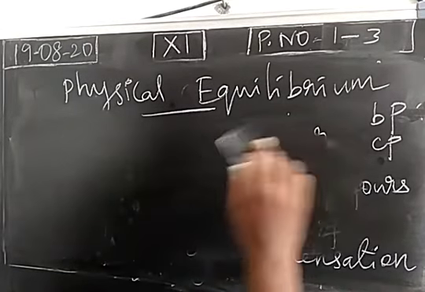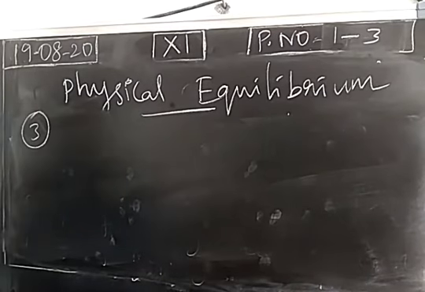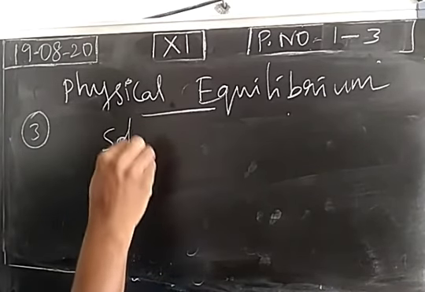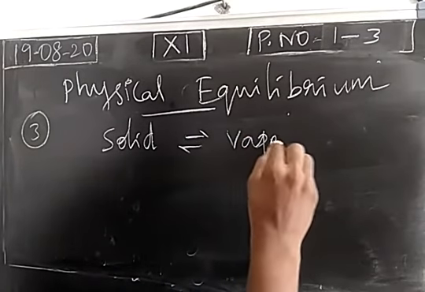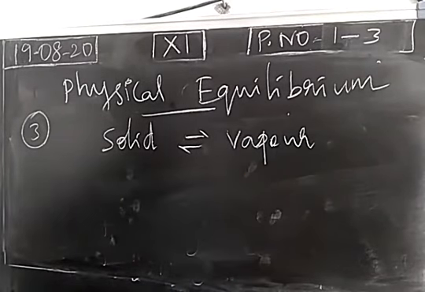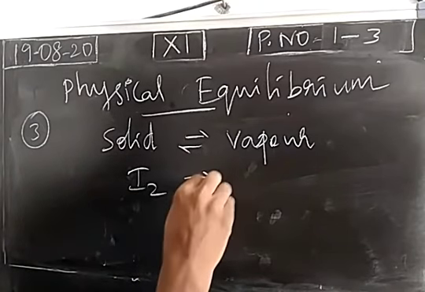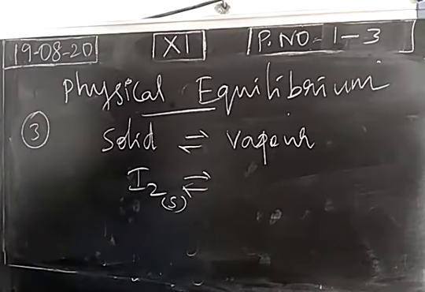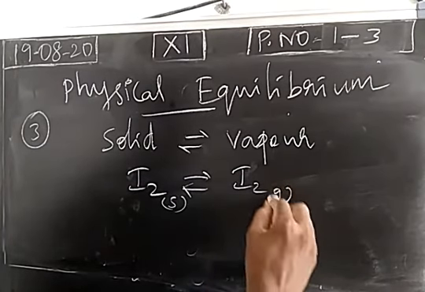Third one: some substances can be directly converted from solid into vapor. The process is called the sublimation process, right? For example, iodine. When solid iodine is heated, it becomes iodine vapors.